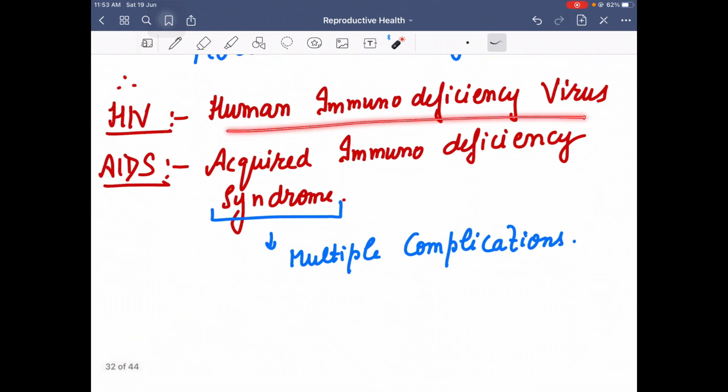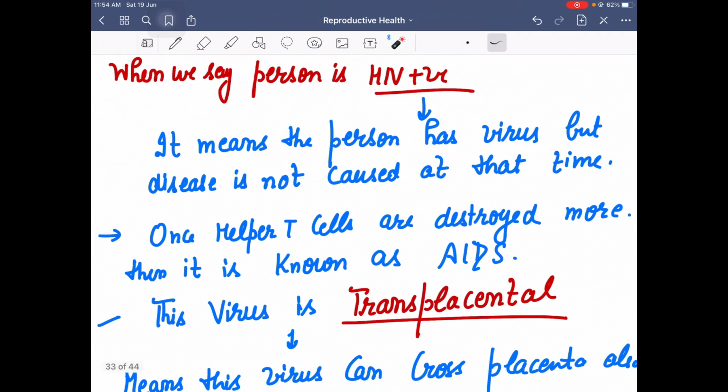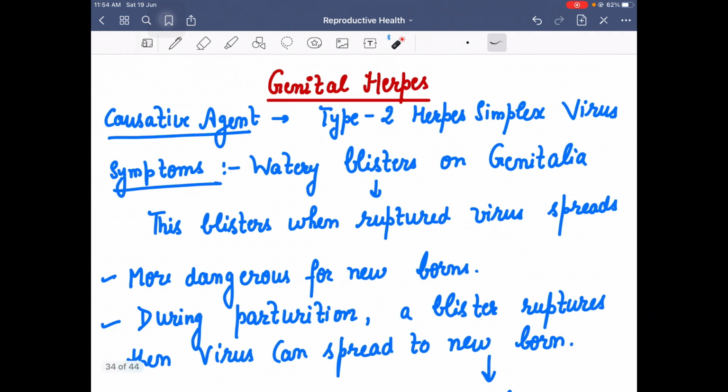That is why we say human immunodeficiency virus. It makes our immune system very, very disturbed, and the name of that syndrome is acquired immunodeficiency syndrome.